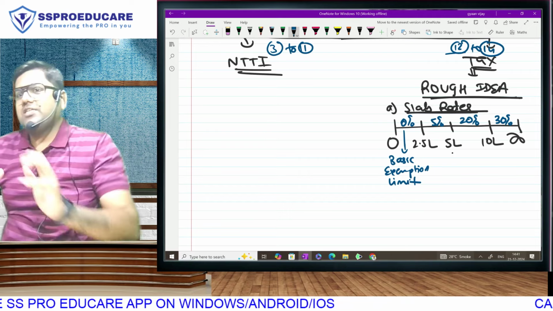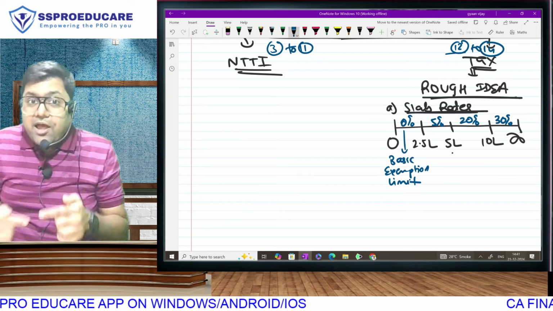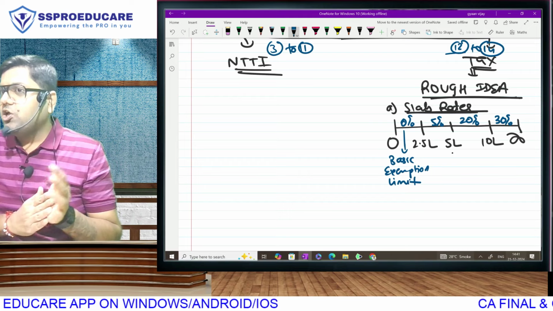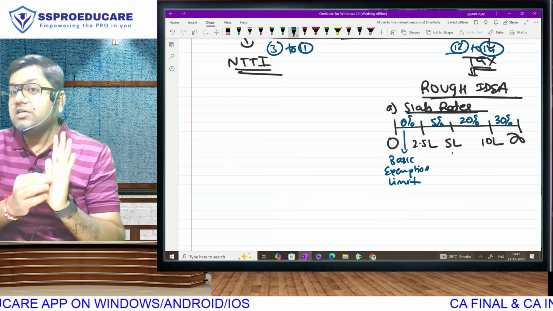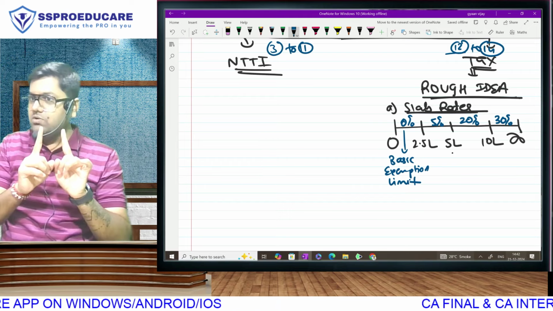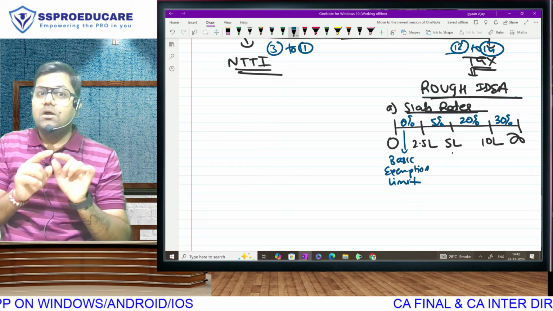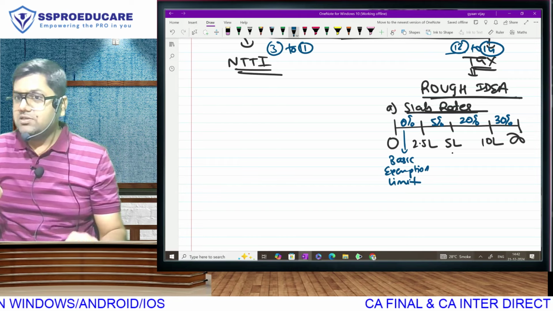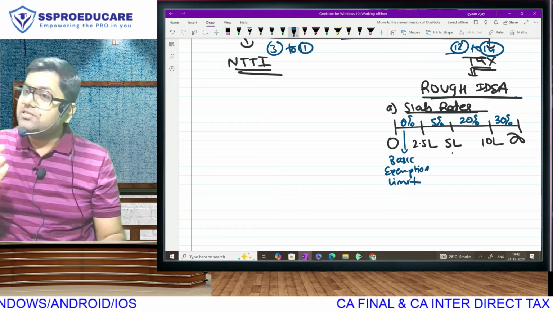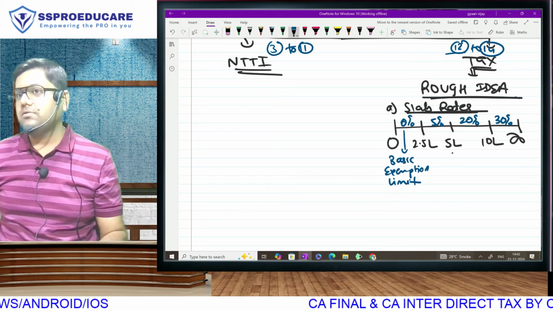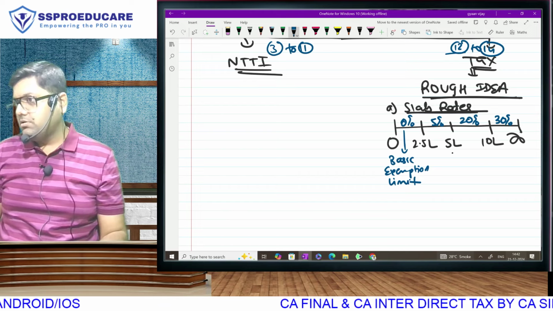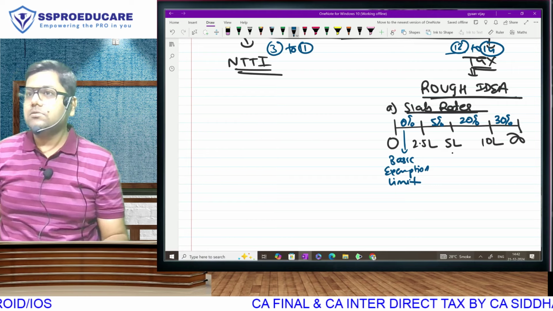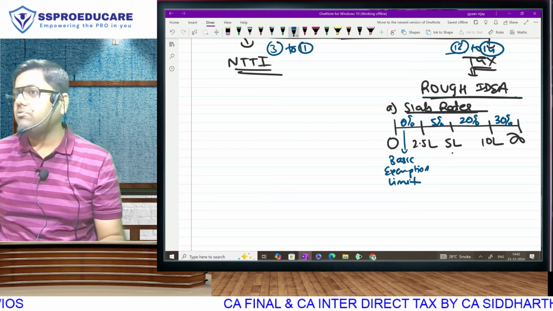Which means, what is the concept of slab rate? As your income increases, your tax liability will increase. Is wrong. Please listen. As your income increases, your tax liability will increase even if we keep a flat 1% tax rate. Think about it. A person with 100 rupees will pay 1 rupee tax. A person with 1000 rupees will pay 10 rupees tax.